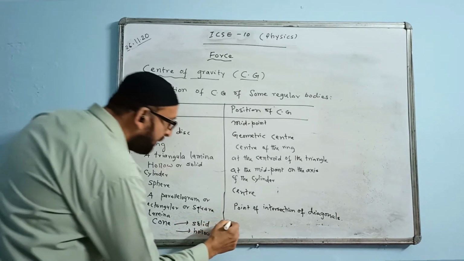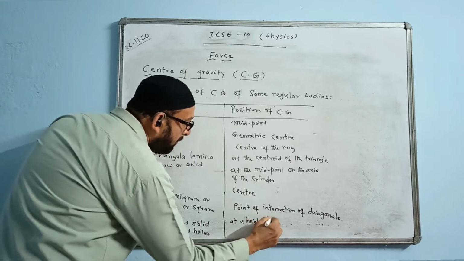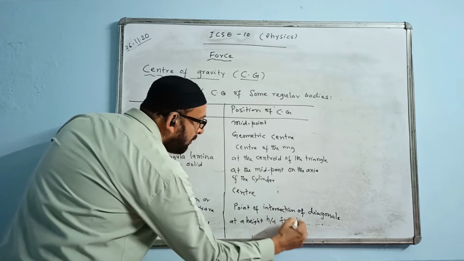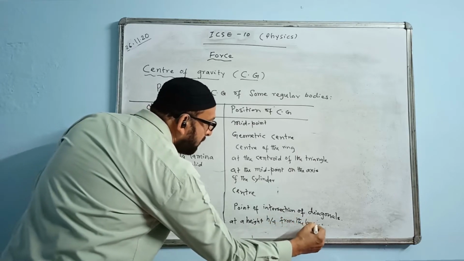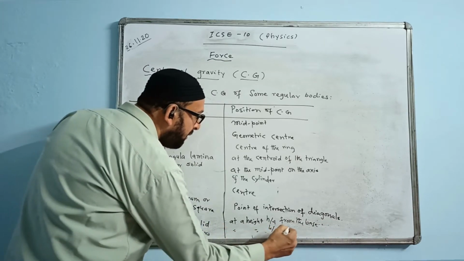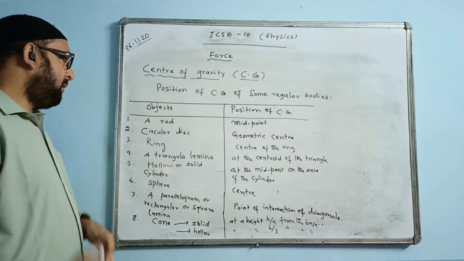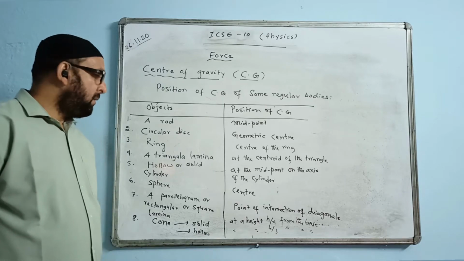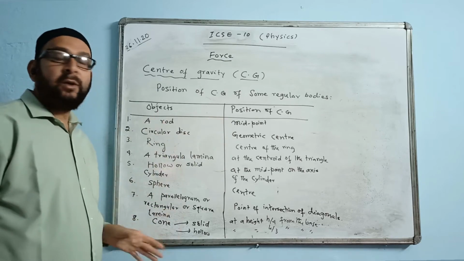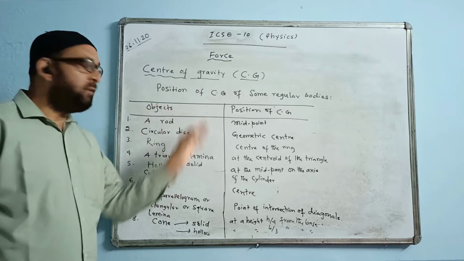For a solid cone, the center of gravity is at a height h by 4 from the base, and for hollow we write at a height h by 3 from the base. So these are the situations where we know these are the regular bodies and we know where the center of gravity of these bodies is situated.